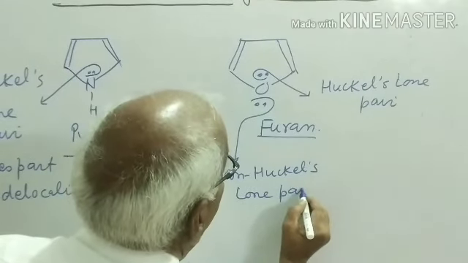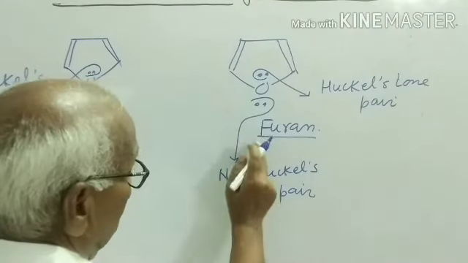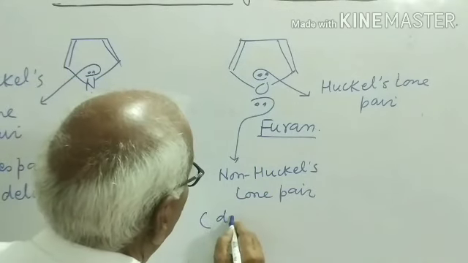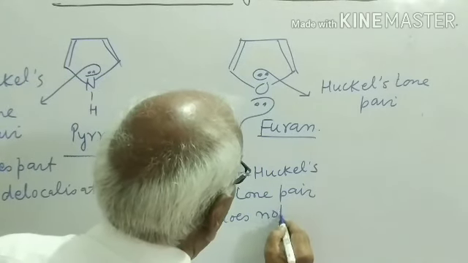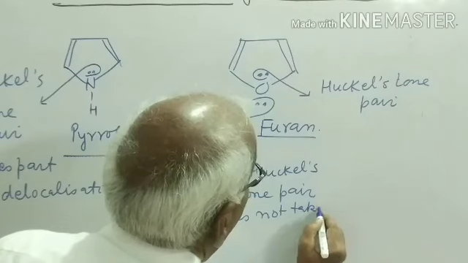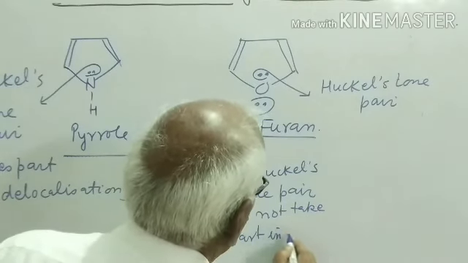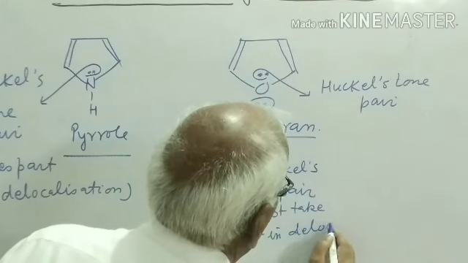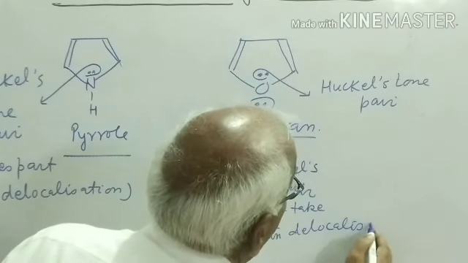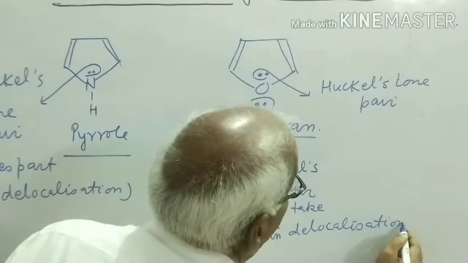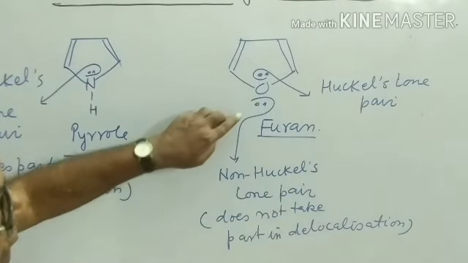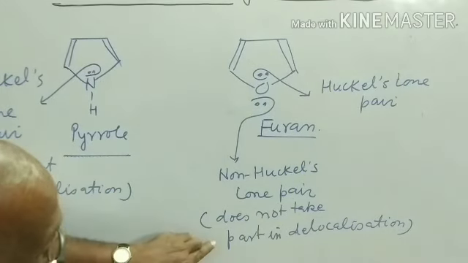Non-Huckel's lone pair does not take part in delocalization. This lone pair does not take part in delocalization.